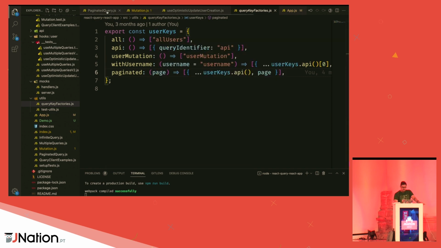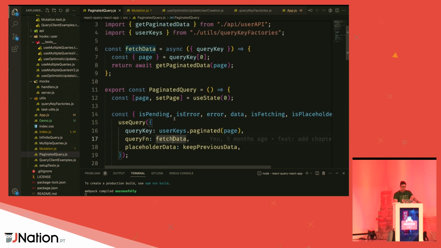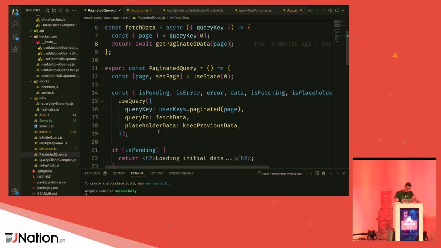So the way this works, let's start with this useQuery. We have our query key, which is going to have our page, which is the page that we want to get this data from, and our fetch data function, which is going to receive our query key, get the page from it, and fetch the data for this specific page. And once we have it, we receive it and cache it. There are just two other things that we need now to do paginated APIs.